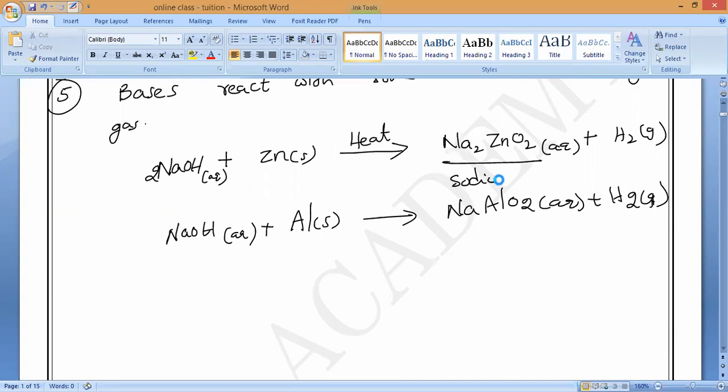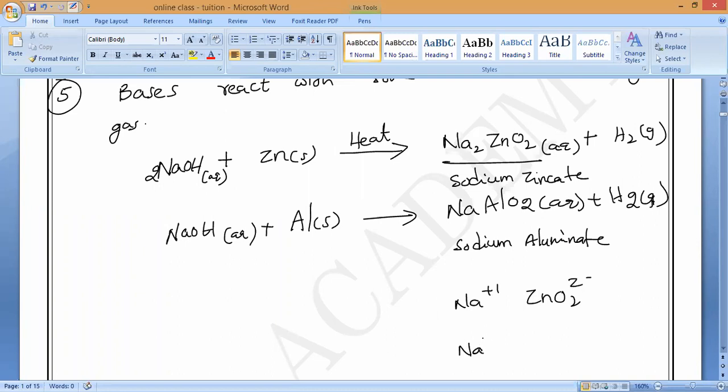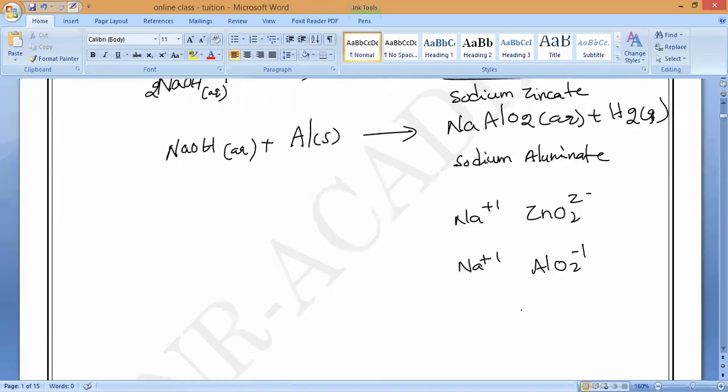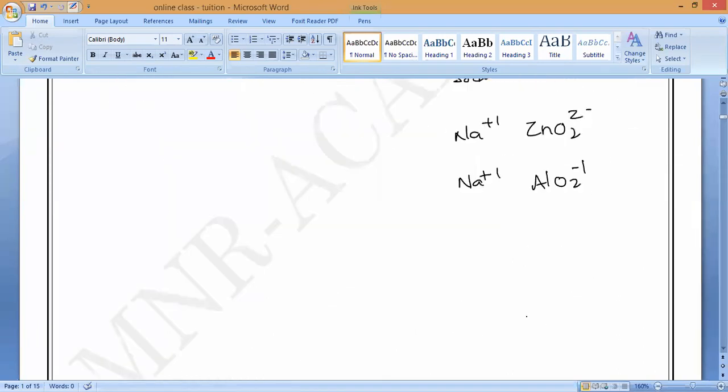Now, what is the name of this one? Sodium zincate, and here, sodium aluminate. Do you understand? So here the formula is Na plus 1 and zincate ZnO2 2 minus. In the same way, aluminate is Na plus 1 and AlO2 minus 1. That is why the formula comes like this.